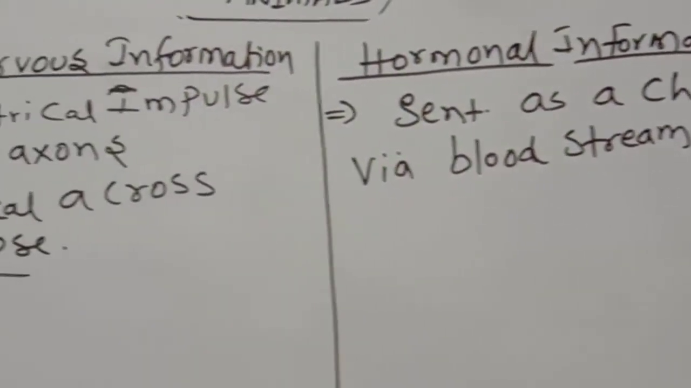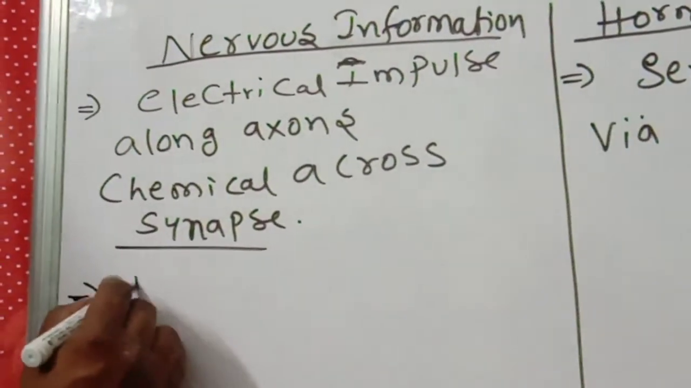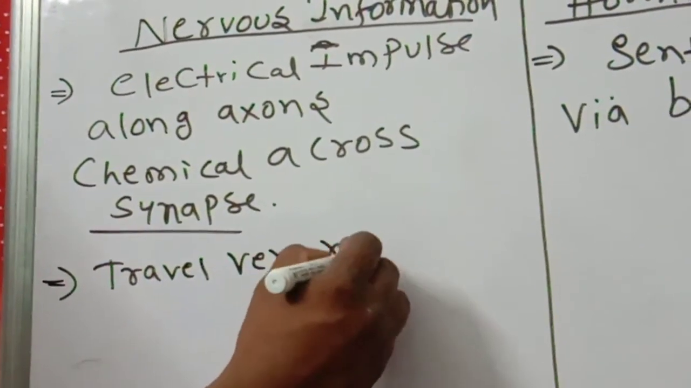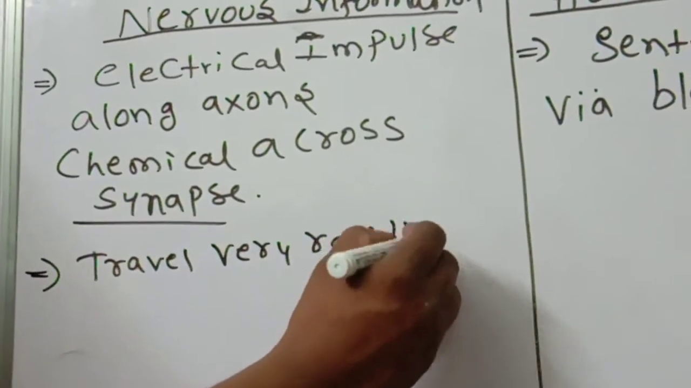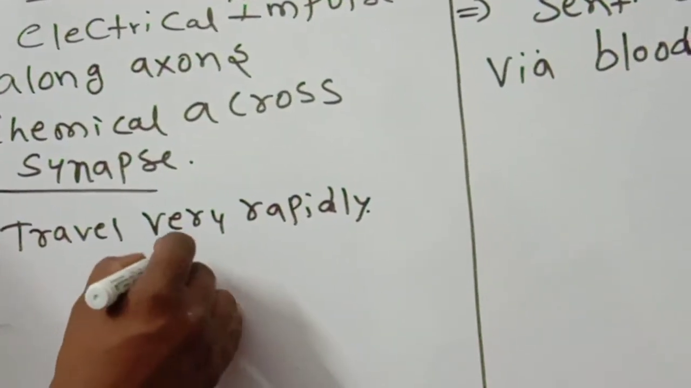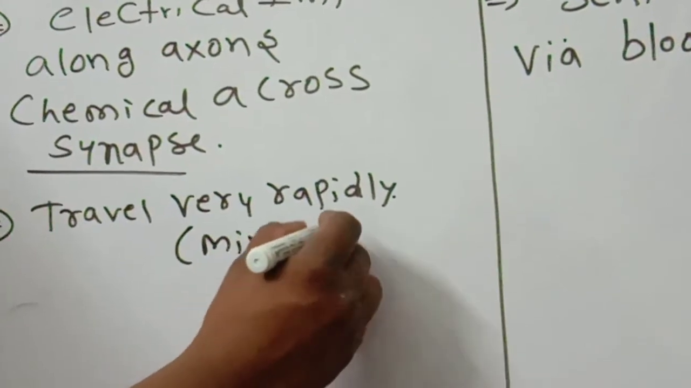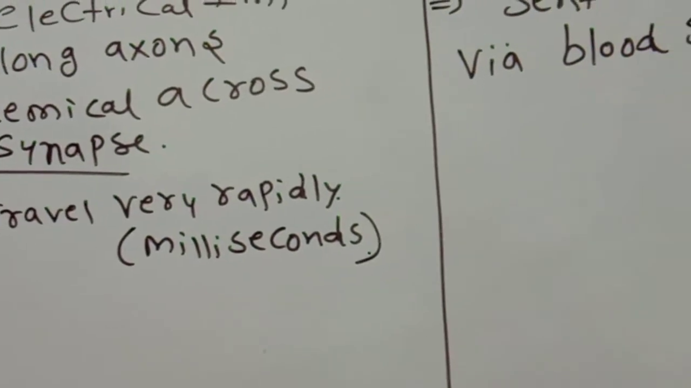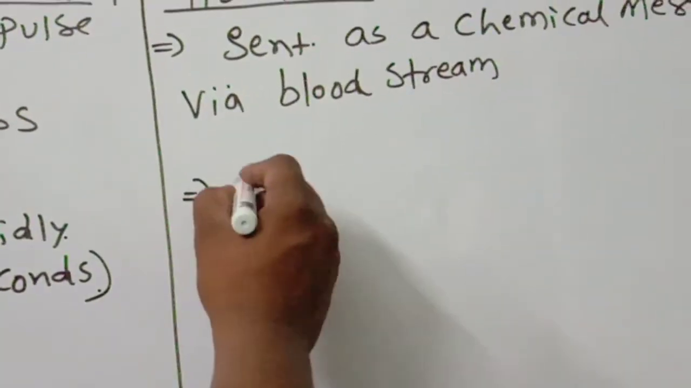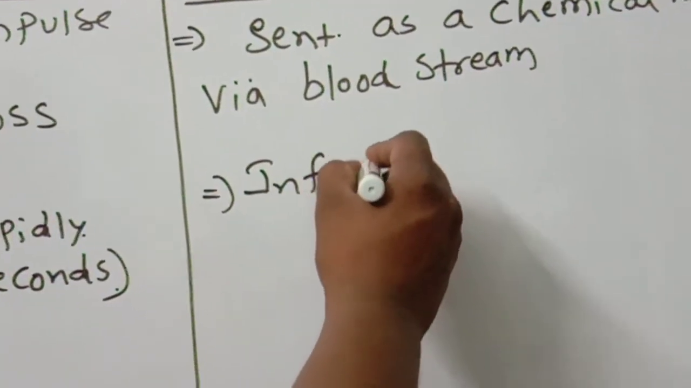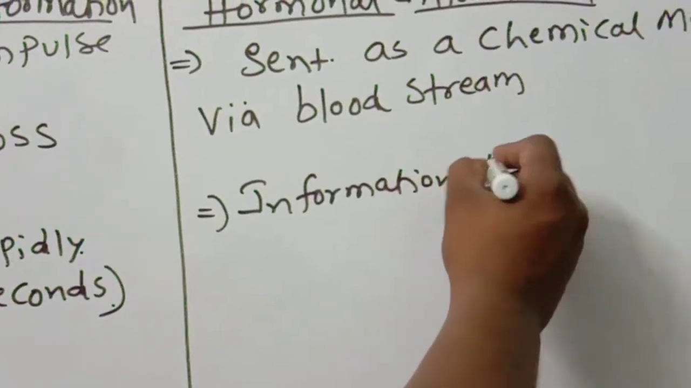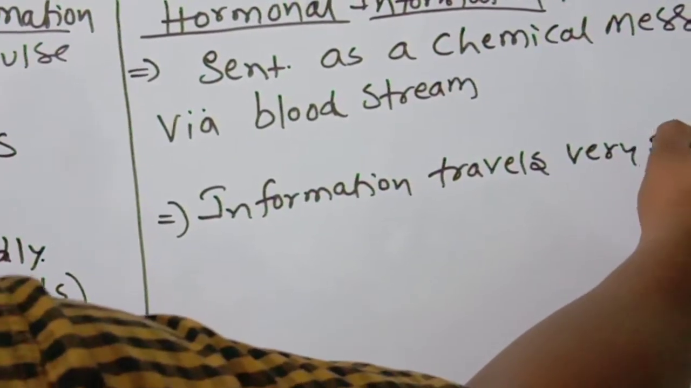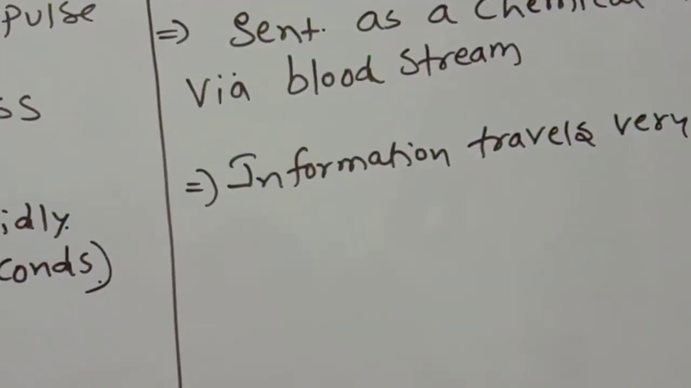Next, the nervous information travels very rapidly, just in milliseconds. But what about hormonal information? Information travels very slowly. This point you should remember. Next one.